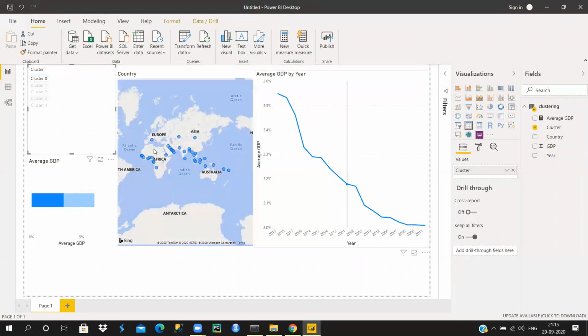Since you know in cluster 0 you have all these countries and you have the year, you can check for the average GDP for respective years for all the countries in this cluster. Okay.